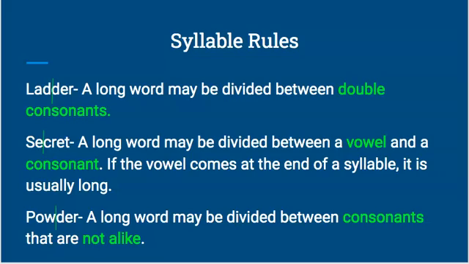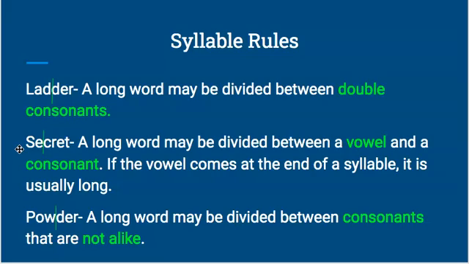All right, there's some syllable rules that we need to go over. The first two are done for you, but I'm going to go over these. So like the word ladder, it follows the syllable rule. It says a long word may be divided between double consonants. So there's two double consonants in the word ladder. So you're going to divide that word between the double consonants. So it says DD, so you're going to put a line between those letters and you would separate it as lad-der. That would be a two-syllable word.